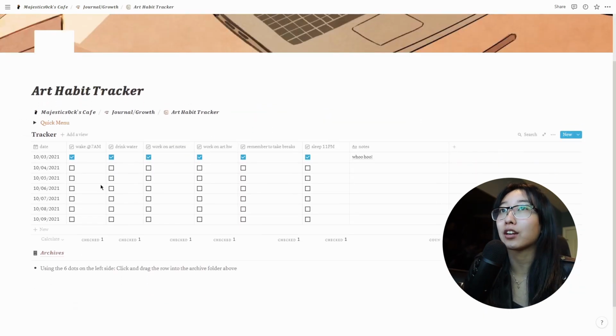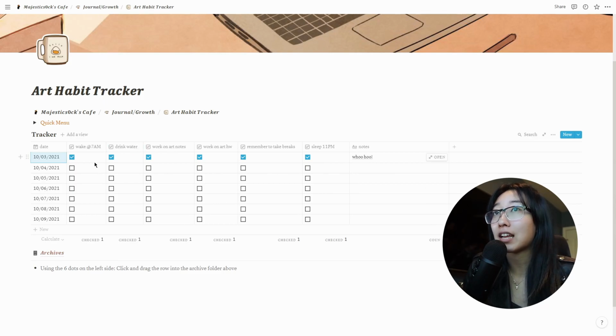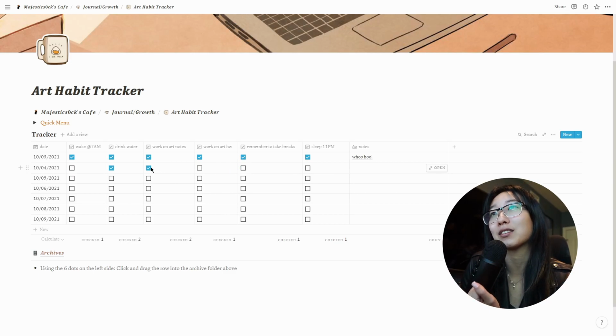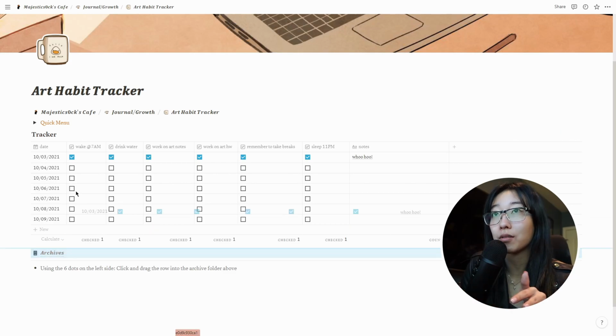Art habit tracker, these are days, and every day can be like, yay, it's like rewarding yourself for doing small things. I remember to take breaks. I feel like that one's such a nice one. There's a reward to taking a break. You can archive it by dragging it there.